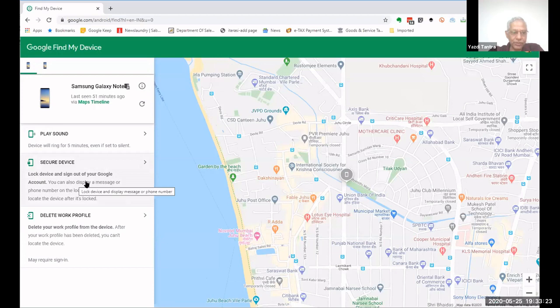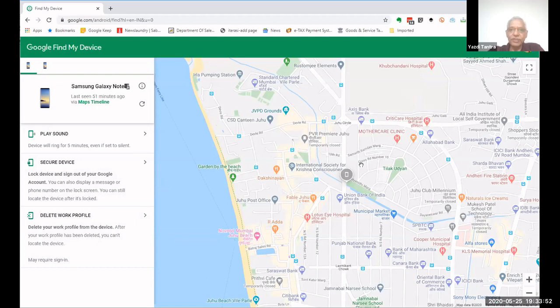Okay. You can secure your device remotely. So you can lock the device and sign you out of your Google account. That means all your data can be safe even if you have lost your phone. The third thing is it will delete your work profile from the device so that the person who has found it will not know where it is, where to go and whose phone it is. That is very simple to protect your privacy. So these are some of the things which Find My Phone can do.